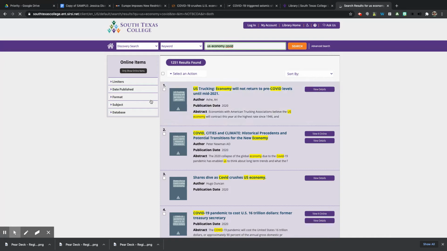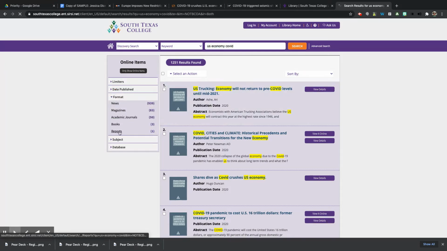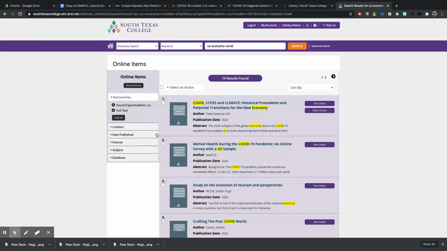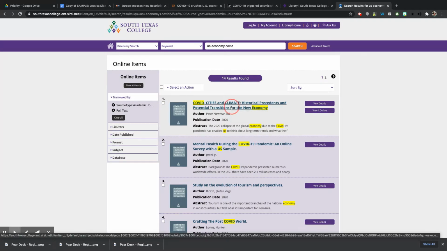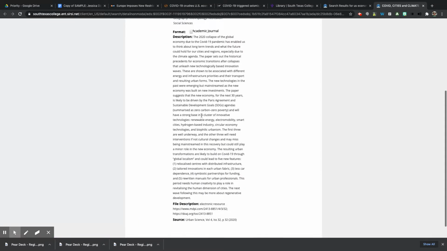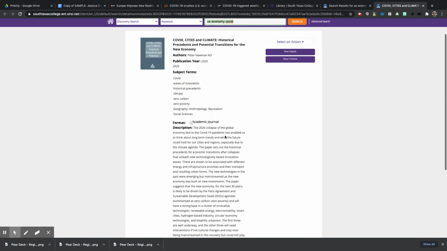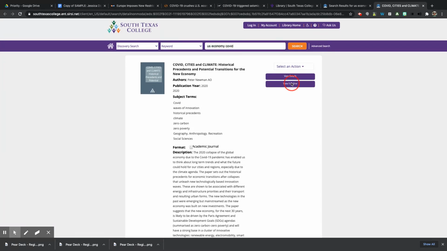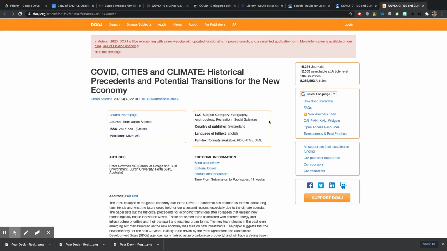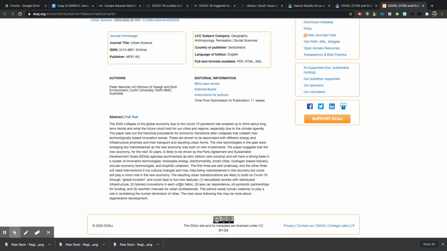Now, what you can do is go through here and say, I want this to be an academic journal that can find my search. And I can also say I want it to be full text, so that it's something I can actually look at. If I click on this, there's a description, which you can read. Sometimes it's called an abstract, before you decide if you want to use it. I'm going to say I want to view it online, and because I'm already logged in, it's letting me look at it. It will take you right here and show you the abstract, so you can read what the article is about.